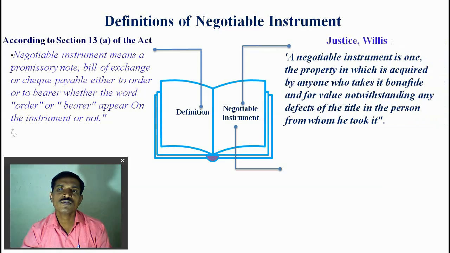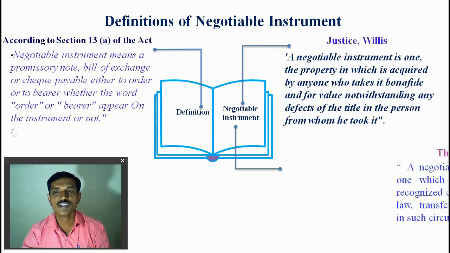According to Justice Willes, a negotiable instrument is one property acquired by anyone who takes it bona fide and for value, notwithstanding any defect of the title in the person from whom he took it. So a negotiable instrument is a document which transfers the ownership from one person to another person, and it gives title or the right to the person who holds it in his hand.